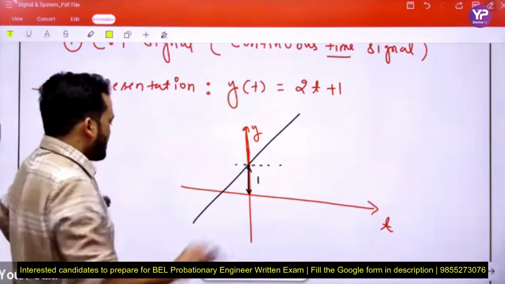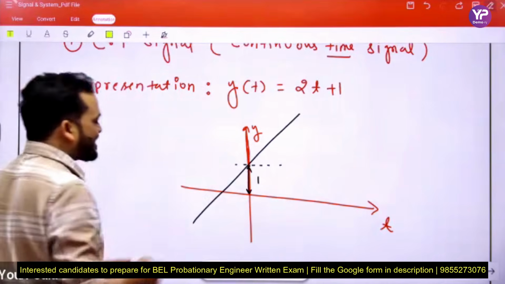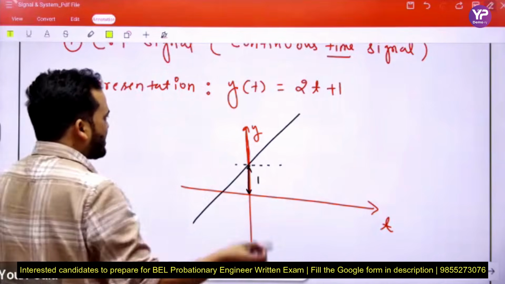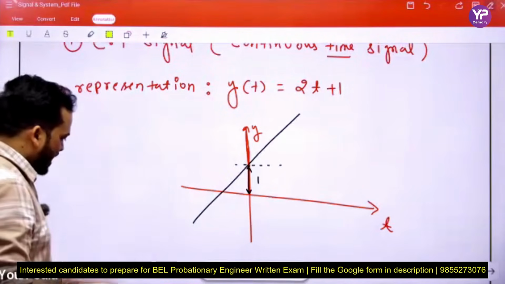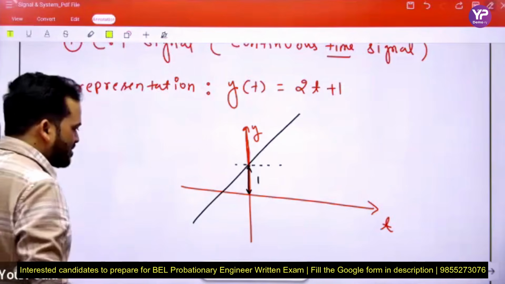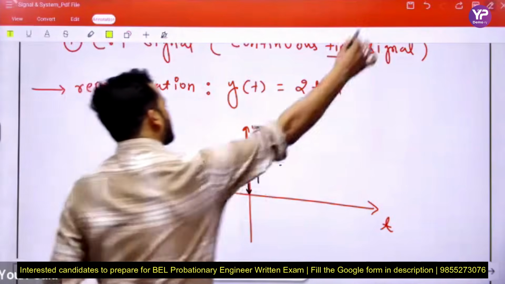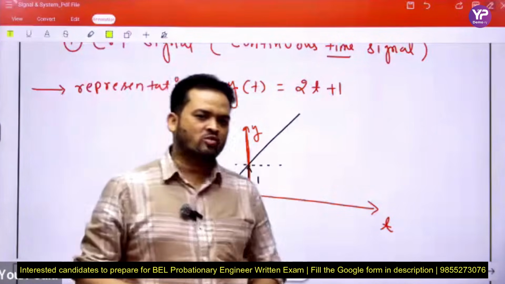See beta, for this signal, what is the range? Minus infinity to plus infinity. On this side it moves along the negative axis and in the other direction along the positive axis, so the range of the signal is minus infinity to plus infinity.